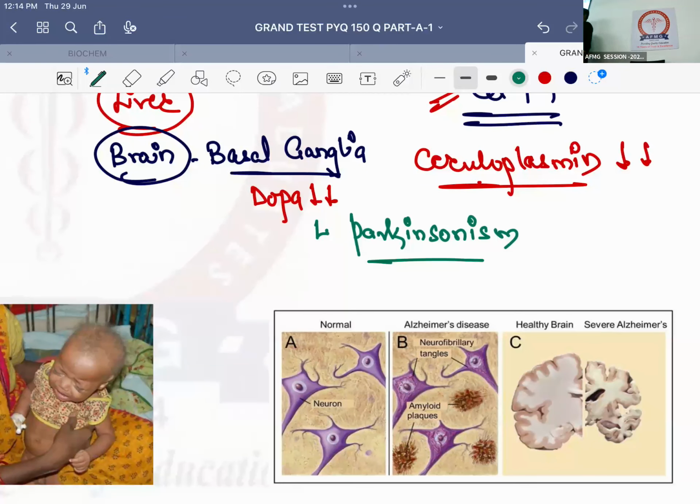What are the classical 3 features of Parkinsonism? First is pill-rolling tremors. So resting, pill-rolling tremors. Second is rigidity. Upper limb rigidity is known as cogwheel rigidity. And lower limb rigidity is known as lead pipe rigidity. And last and most important feature, slow movement. That is nothing else but bradykinesia. So what is the classical triad of Parkinsonism?